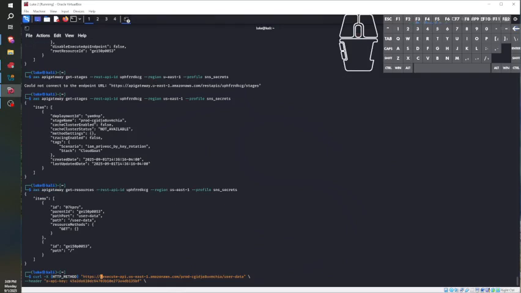I'm going to get it from my notes. There's our API ID. And got one left here. HTTP method. Remember that? Could be many things, but we're using GET. So that should be it.